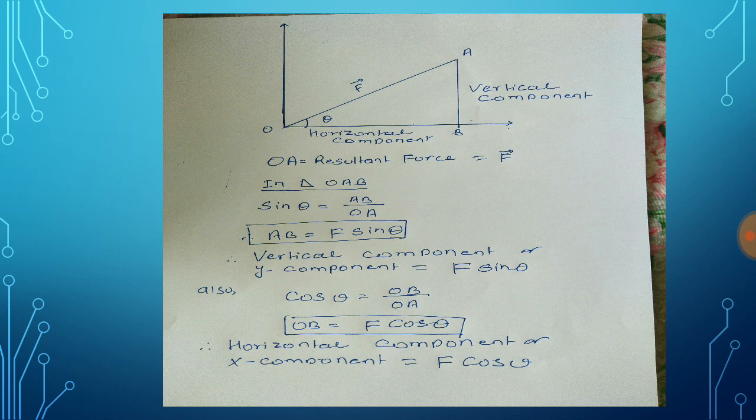Now we can calculate our y component. Y component is also known as the vertical component, by using the simple formula sin theta is equal to P by H, as well as we can calculate our OB horizontal component by using the formula cos theta is equal to B by H, so that we get our horizontal component as F cos theta and vertical component as F sin theta.